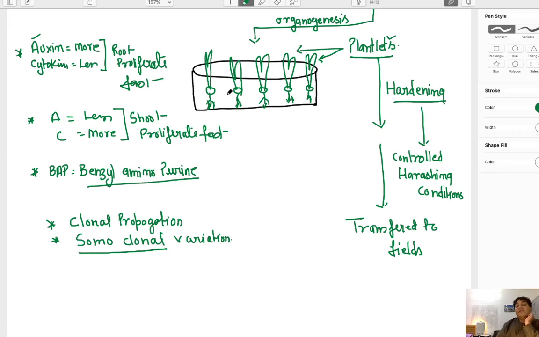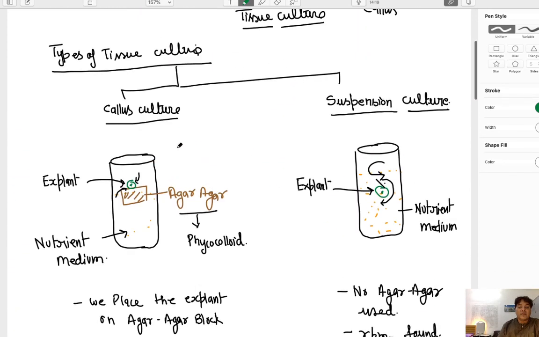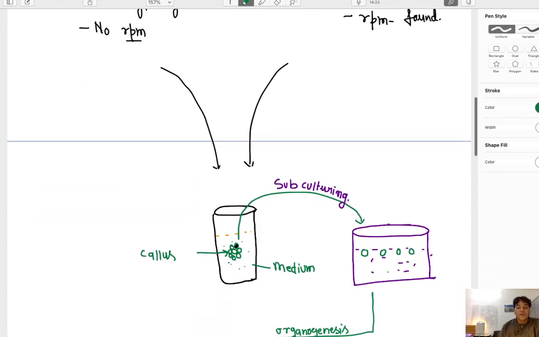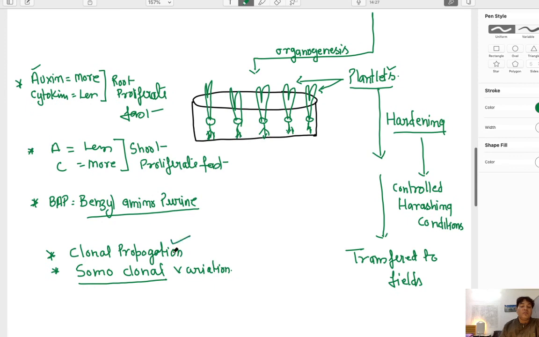We know that all these cells come from a single cell, because we have initially taken a single cell here. So all the cells which are formed in the callus are clones to each other. So that's why we call this type of propagation micropropagation through clonal propagation technique.